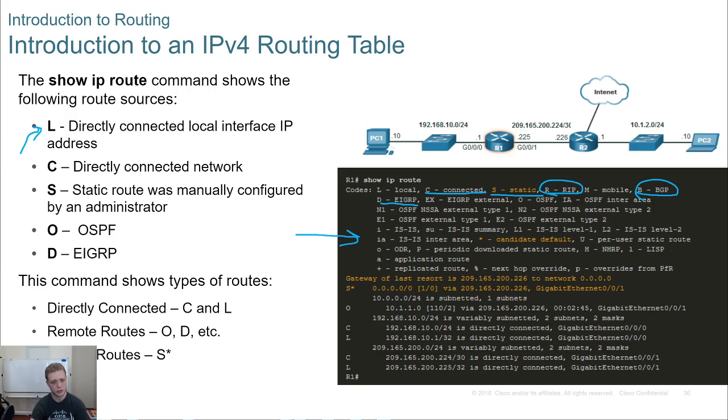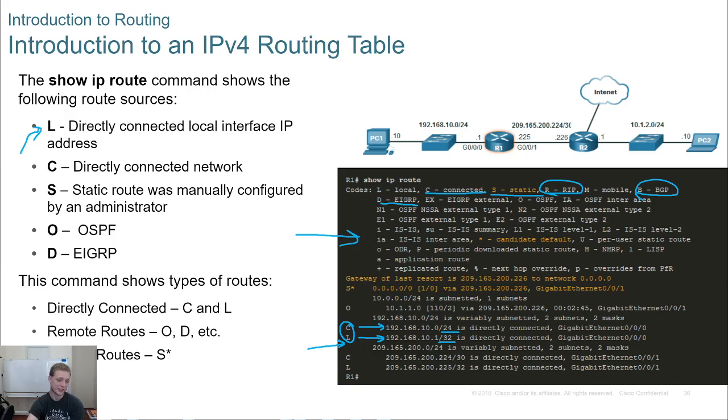L is a locally connected interface. That's another one to know. So you'll see these are usually in pairs, C and L. C is connected, which is the whole network, and then there'll be L, which is link local, which is just that one interface. So when you see a /32, that means only that one singular IP address is going to be used there. And this is something they added in a recent version of IOS. I think it was 15.1 they added it. And I'm not entirely sure why they added it, but they did.